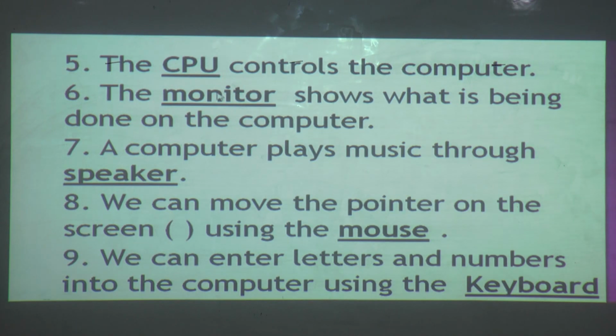Monitor, M-O-N-I-T-O-R, monitor. A computer plays music through the speaker, S-P-E-A-K-E-R. Which device is useful for listening to music? Speaker.